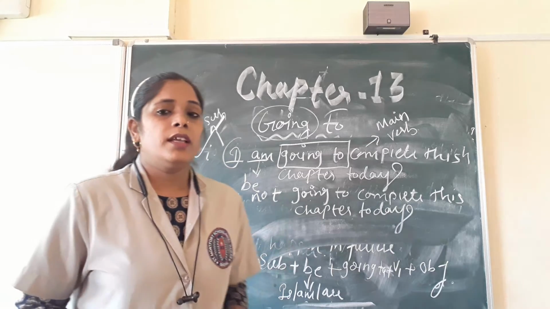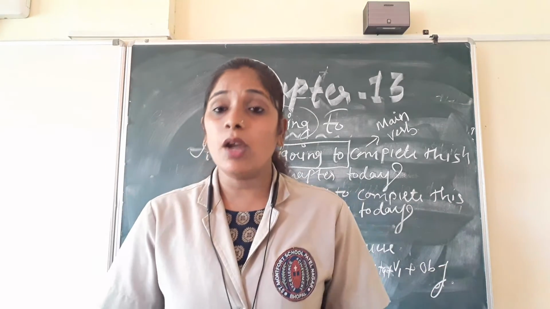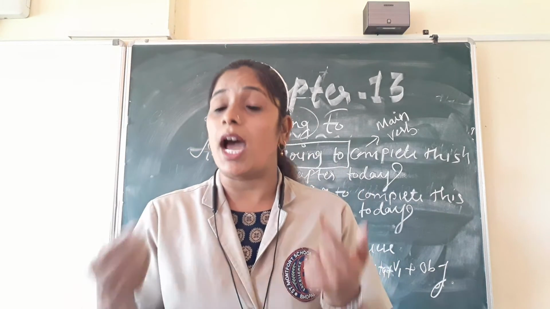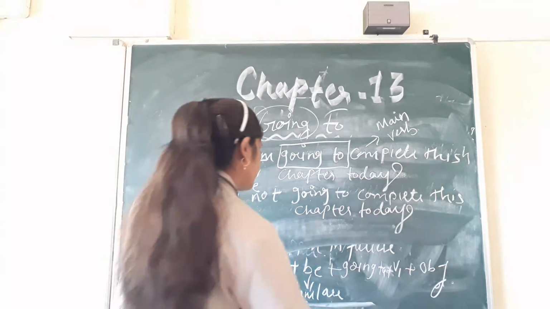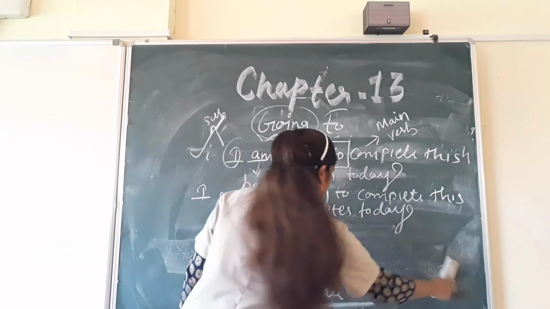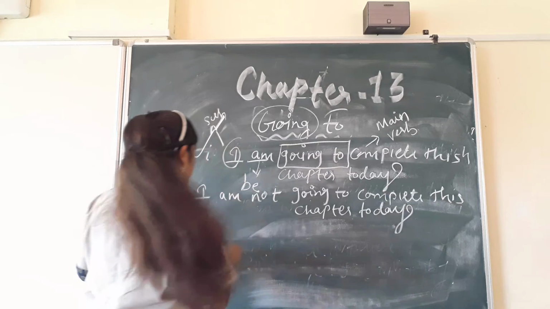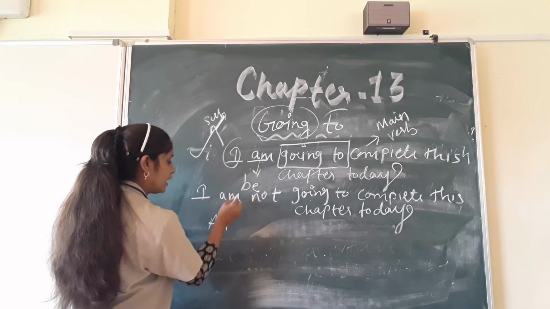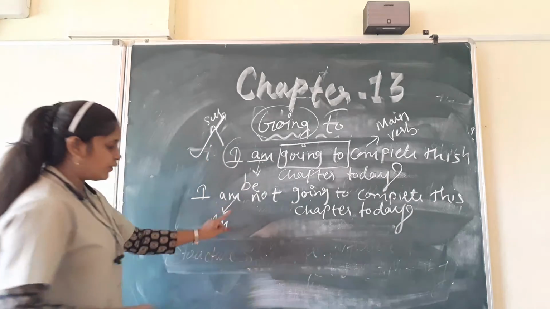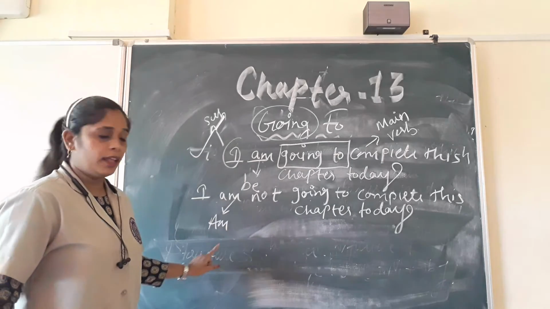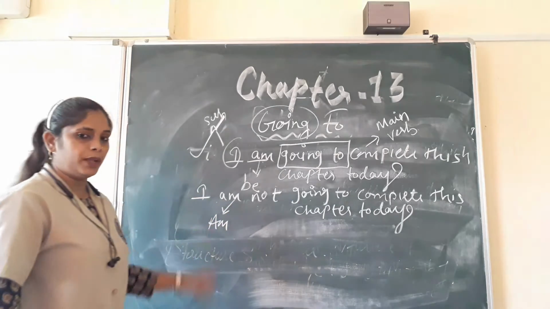Now children, suppose you have to frame interrogative or you have to ask the question. How will you ask question? See, and this helping verb will come in front. Okay, this helping verb will come in front.